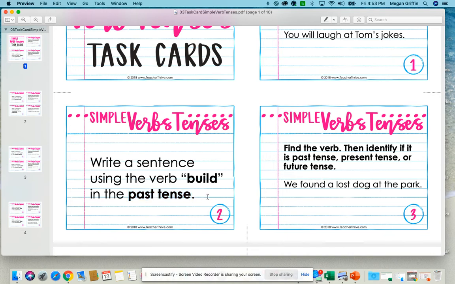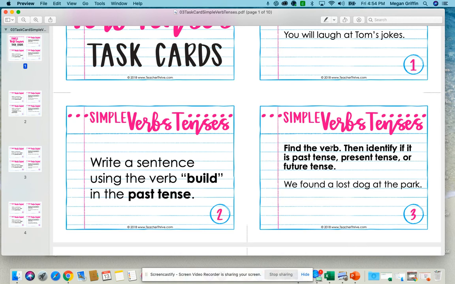If this had said future tense, I could say, we will build a fort this weekend. If it said present tense, she builds a fort in her living room. Any of those things where you're just taking this verb and showing if it happened in the past, if it's happening right now in the present, or if it will happen in the future. The second type of task card that you're going to see this week is where you're going to have to do two things. There's a part A and a part B.